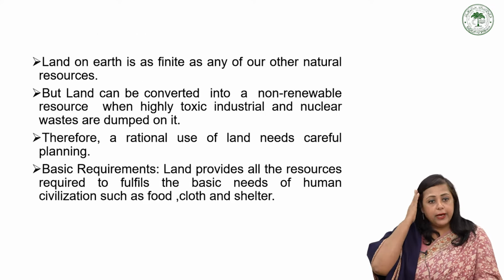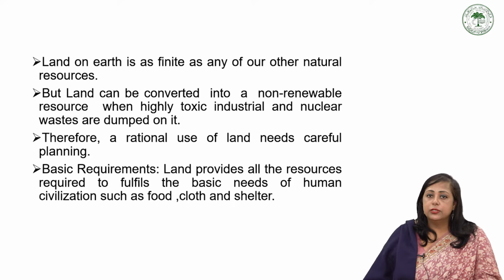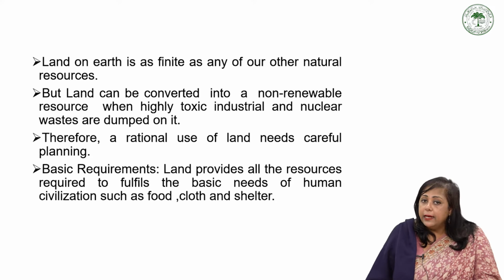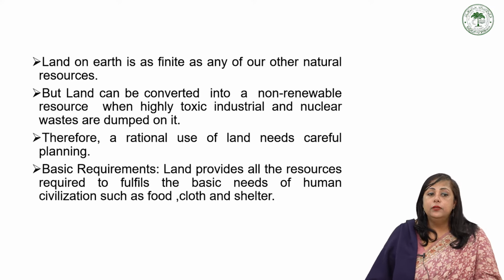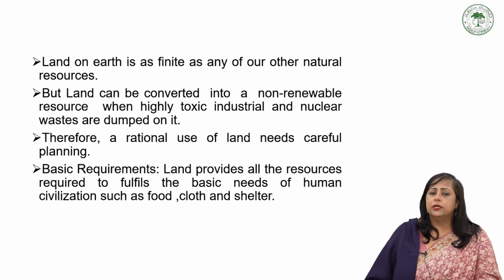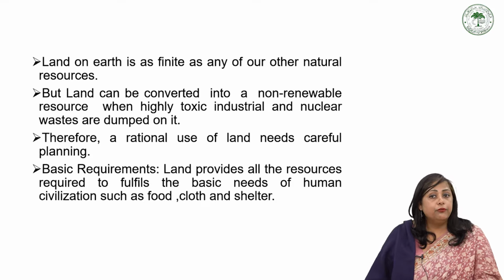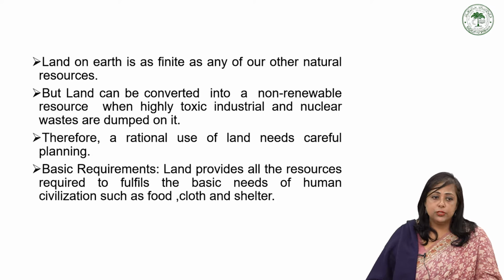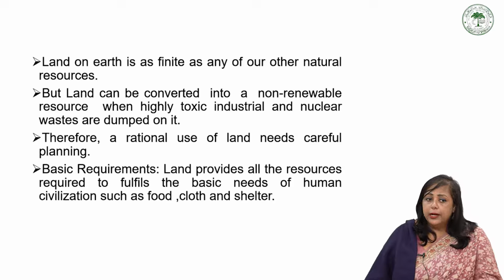Land on earth is as finite as any of the other natural resources. It is finite, but land can be converted into a non-renewable resource when highly toxic industrial and nuclear waste is dumped on it. So we have to be very careful before dumping highly toxic waste. We should not destroy the land to the level where it is no longer renewable. Land is a renewable resource and we have to maintain it as one. Therefore, a rational use of land needs careful planning.